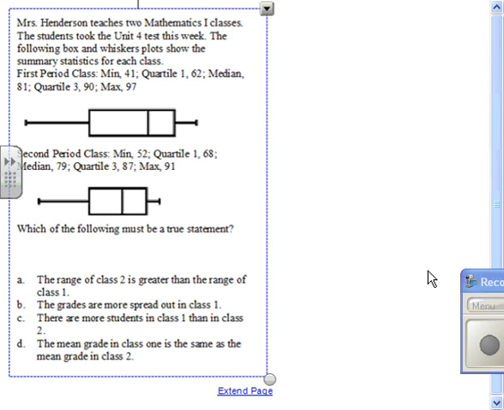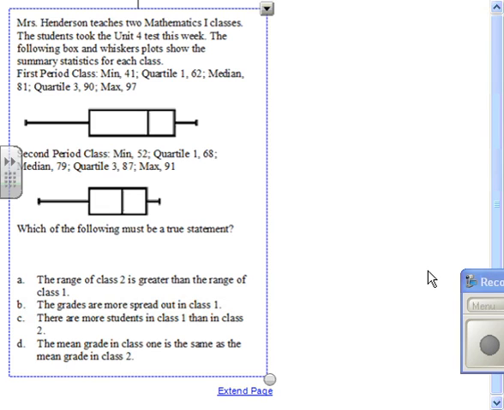Okay, statistics, question 5. You can see it's box and whiskers. Mrs. Henderson teaches 2 Mathematics 1 classes. Students took the Unit 4 test this week. The following box and whiskers plots show the summary statistics for each class. Okay, so for the first class, the minimum's 41, quartile 1 is 62, median's 82, Q3 is 90, and so on.